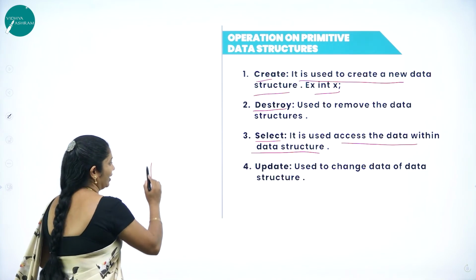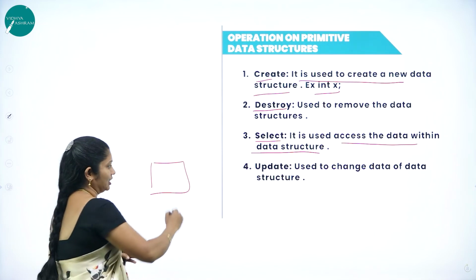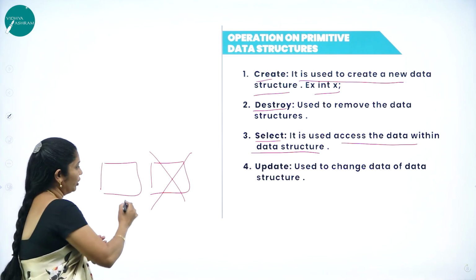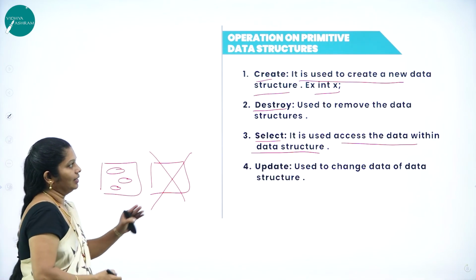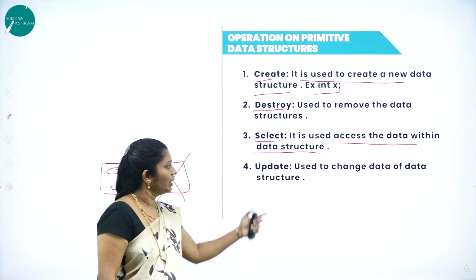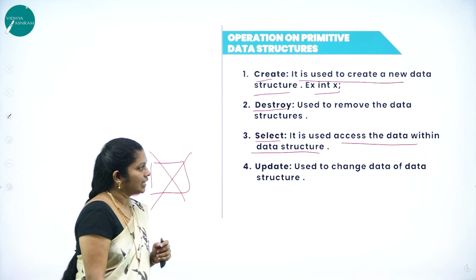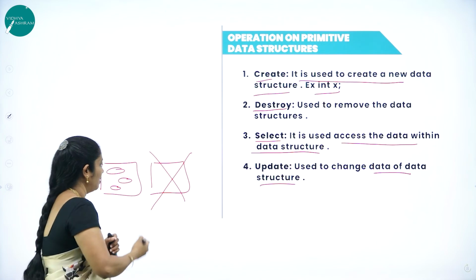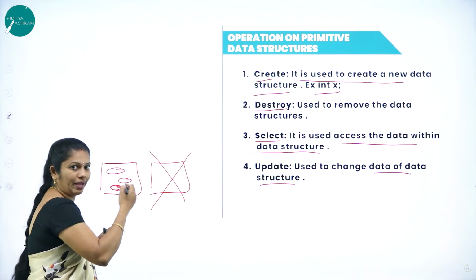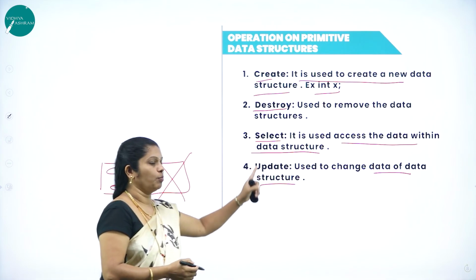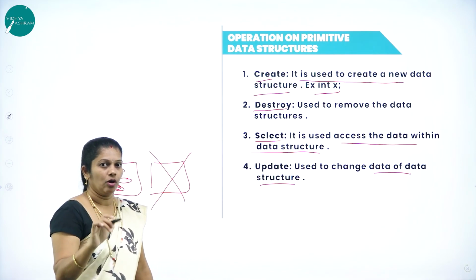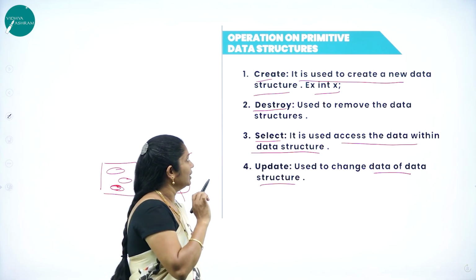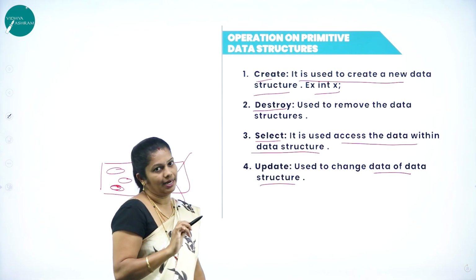I can create one data structure. Whichever data structure I created, I can destroy. On that data structure, whichever data I want, I can select only that data. That is the select operation I can perform. Then update. Update is used to change data of a data structure. For example, here I have some data and I want to make some changes on that data. Then I can perform the update operation. Because in primitive data structure, we can perform only 4 operations: create, destroy, select and update.